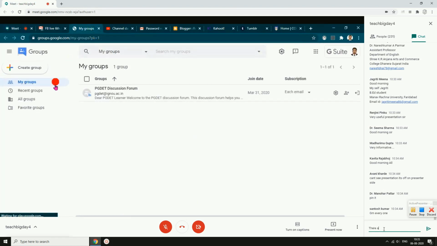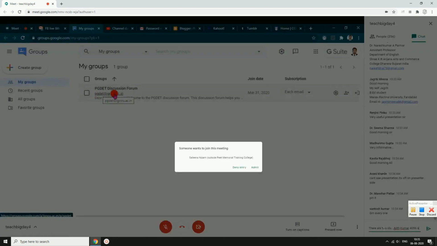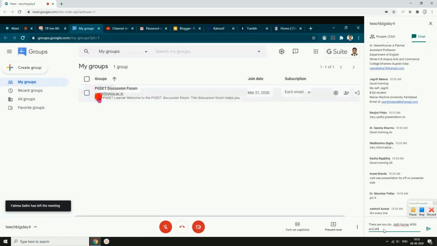My groups, this also I am not going to take. Everything is possible that way. The program which I am coordinating in IGNOU is the Postgraduate Diploma in Educational Technology. So we have a group for that. This is the PGDET discussion forum. So it's not like I'm just saying some tools I'm just discussing, but many things I'm practicing. So that way, my groups you can click.